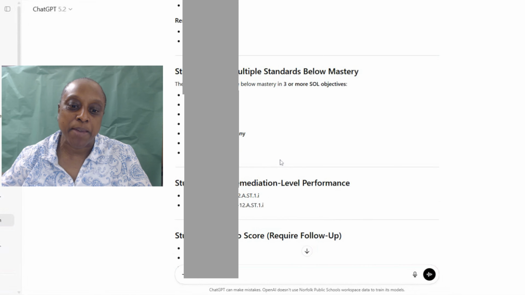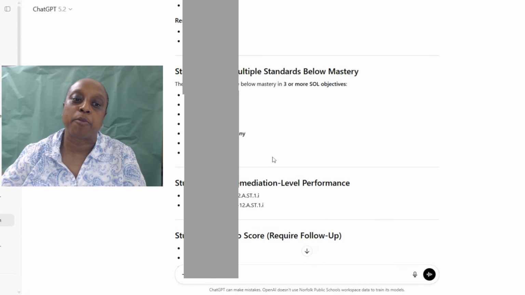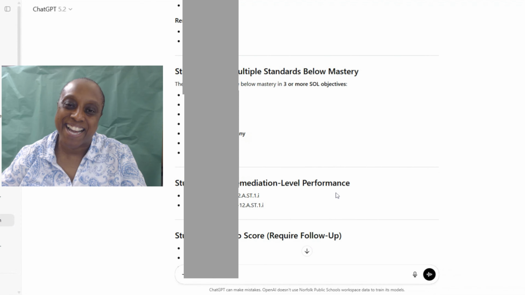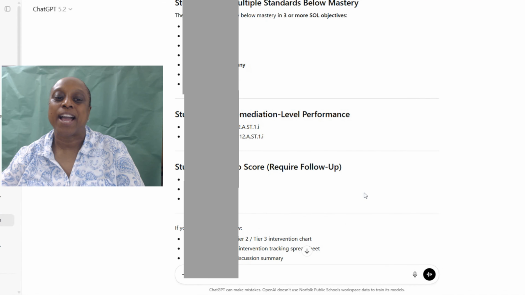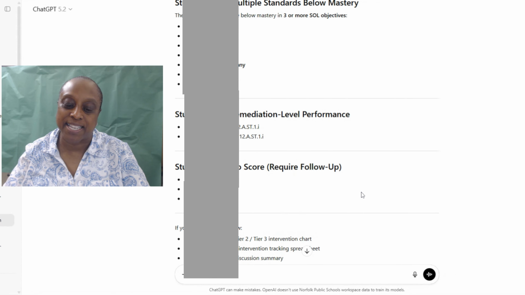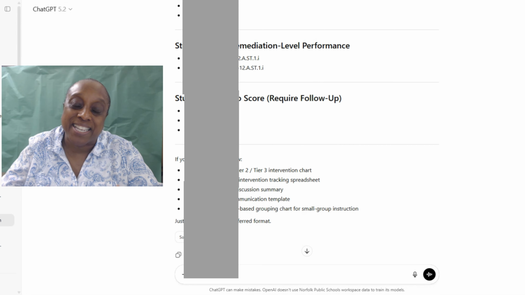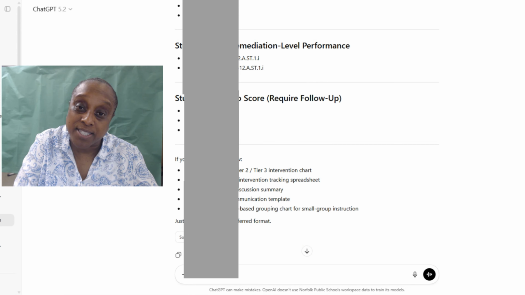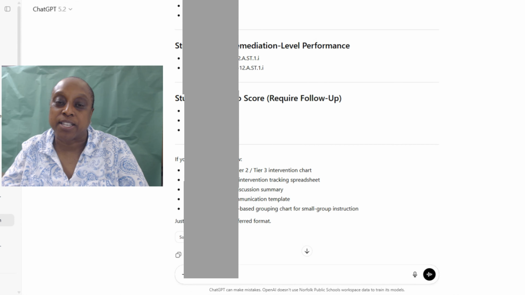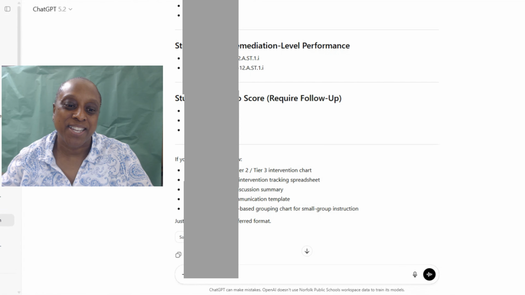Okay, so it's giving me another report, and it's giving me students with remediation level performance and what kind of standard. So now you can clearly see how we can combine these standards together just to make that connection. We're making a connection between the students' lack in this particular area and how we can best support their needs.